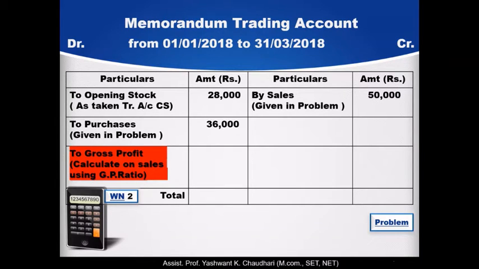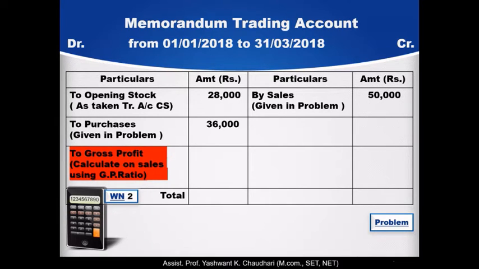To find the closing stock, we first need gross profit, which we will find by the GP ratio or GP rate. So first we will take to opening stock, as in the trading account, the closing stock of the previous year's trading account. In the question there is no such opening stock, so we will take this closing stock as opening stock here, last year's trading account, that is rupees 28,000.